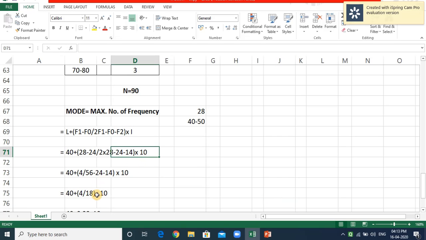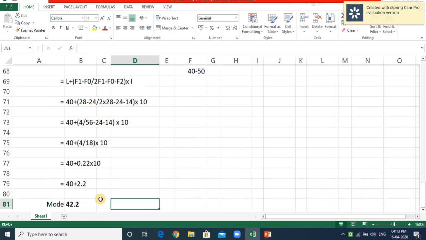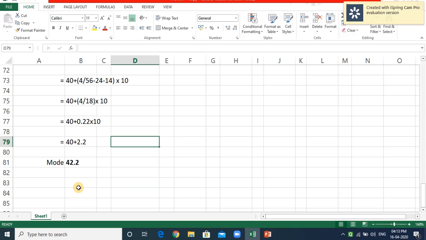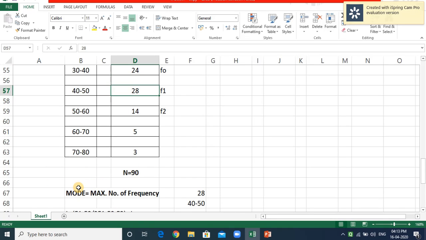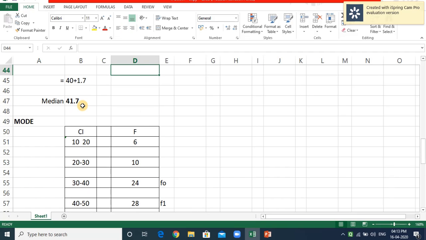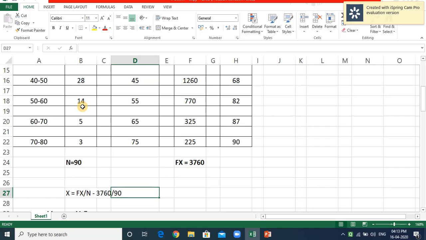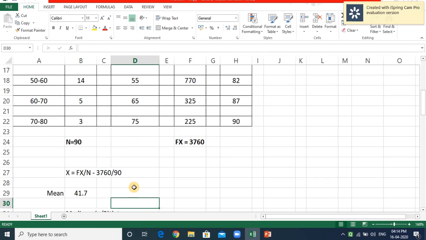If we calculate this, the final answer is 42.2. So mode is 42.2, median is almost 42, and mean is 41.7, almost 42. Almost 42 is the answer for this problem. This is a 14 marks question for your final examination. I hope you understood. Thank you.